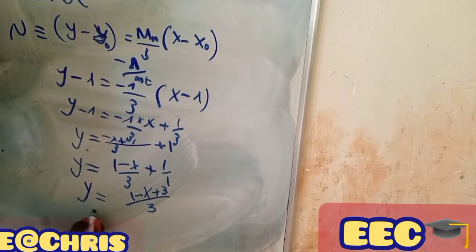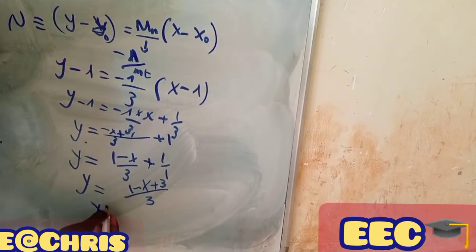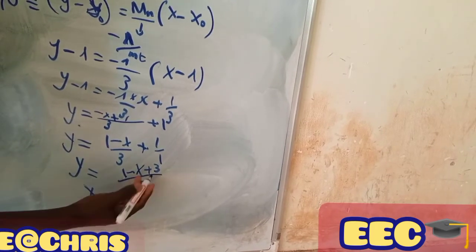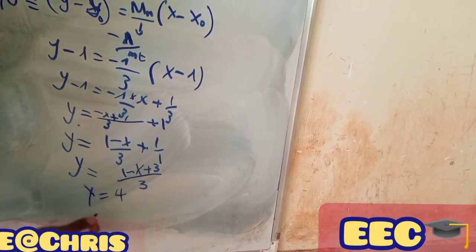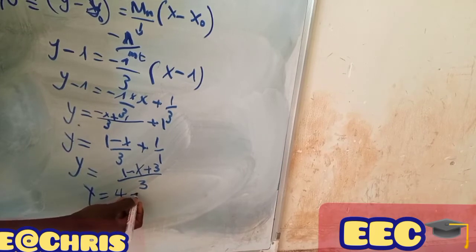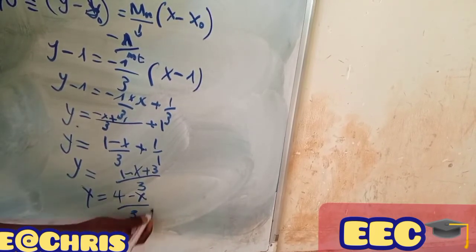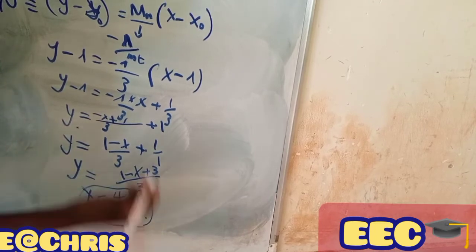And y will be equal to 4 minus x over 3. This is our normal line.